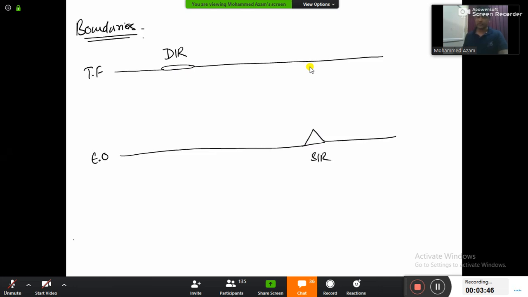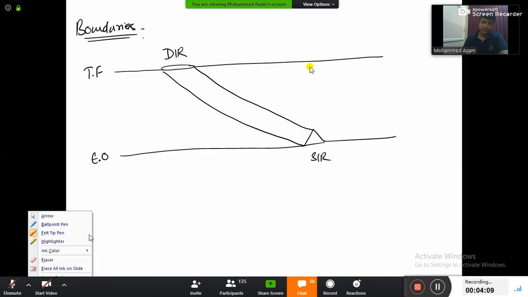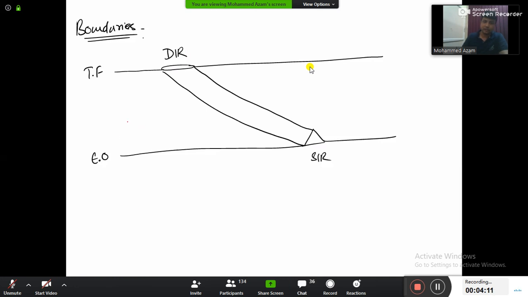Come on, draw the diagram quickly, guys. I'm going to remove this. And the deep inguinal ring, join that with the superficial inguinal ring. They are going to form a canal, and that is inguinal canal. Done. Now inside the external oblique will be the internal oblique muscle, and inside that one more, the transversus abdominis muscle.